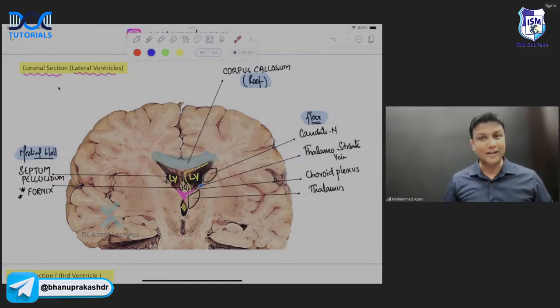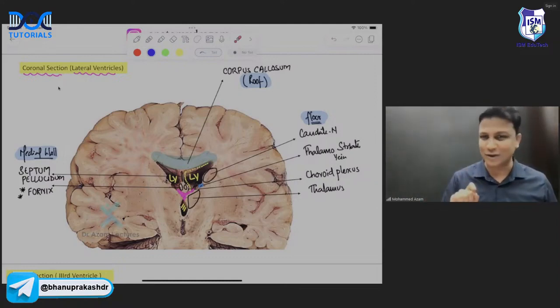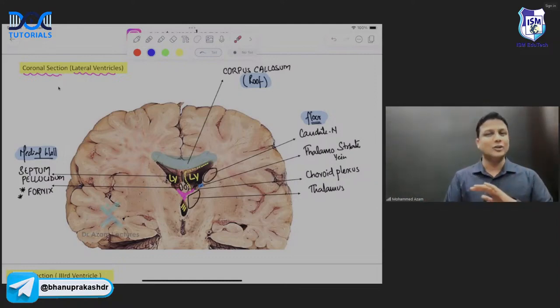That is the reason why I want you to concentrate on these structures here. अगर ये याद हो गया, तो that's all, sir. You are done with the coronal section. Perfectly done, sir. ठीक है ना? Is it okay? Fine here?